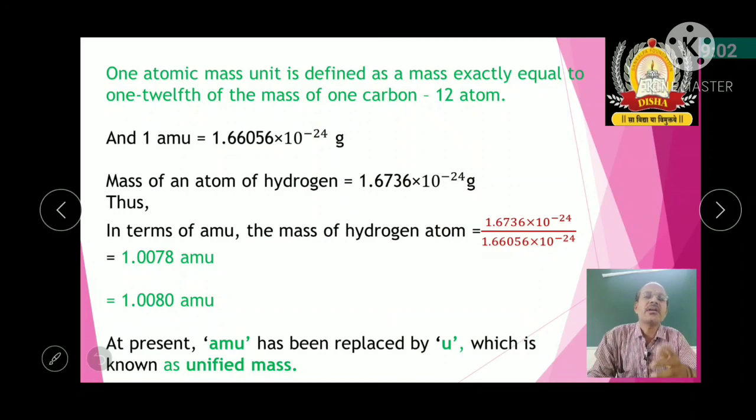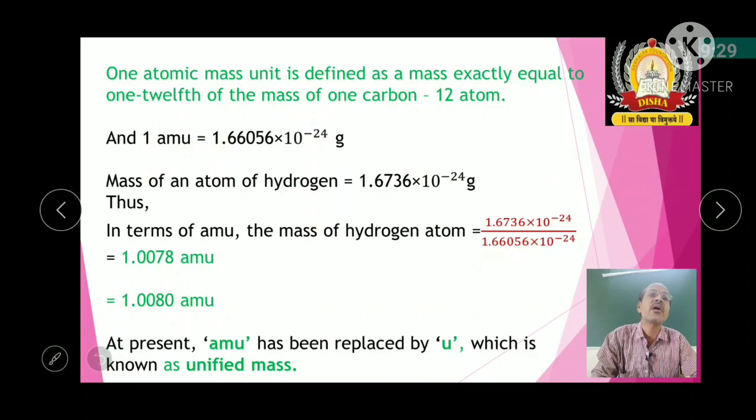Next, what is an atomic mass unit? It is defined as a mass exactly equal to 1/12 of the mass of one carbon 12 atom.